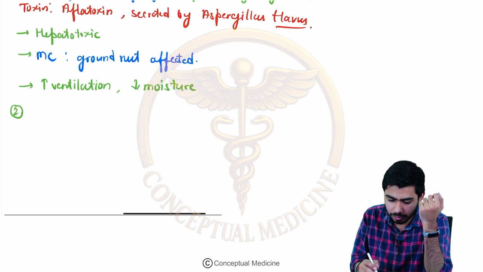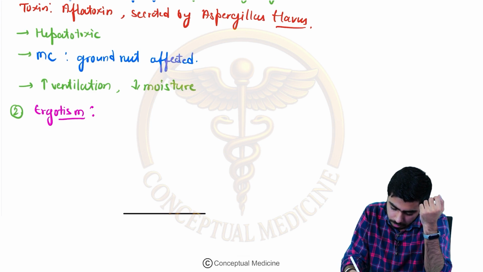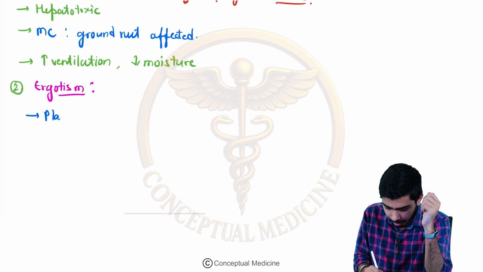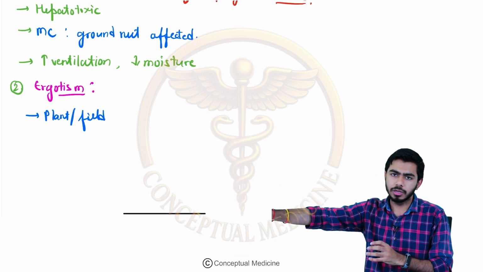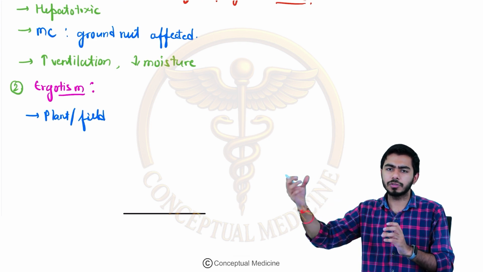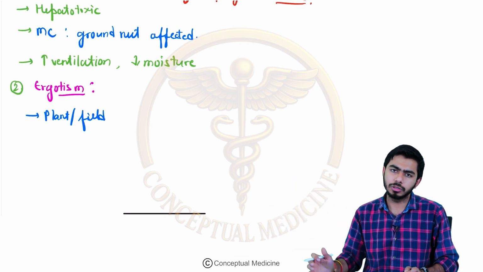Next fungal disease in this food alteration disorder we shall talk about, the second one over here, is ergotism. In ergotism, that is actually a plant or field fungus. In the godowns, if some food product is getting accumulated, Aspergillus flavus might grow and release aflatoxin and might cause aflatoxicosis.